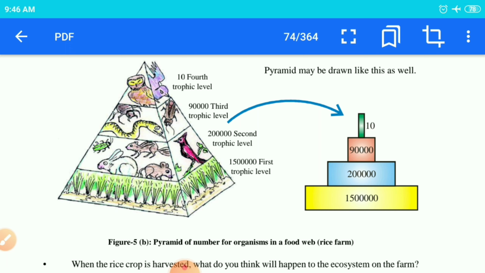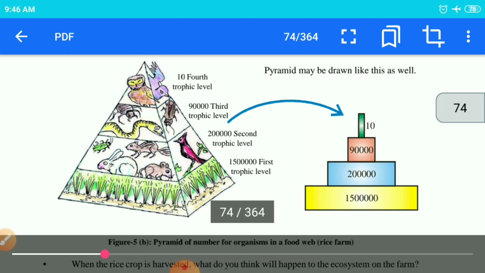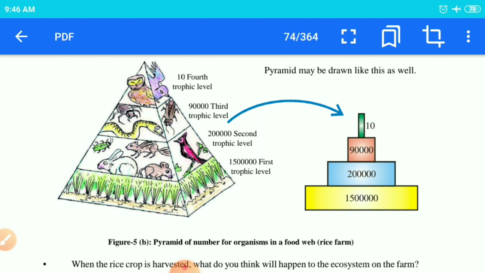Any of the organisms which can directly feed on that primary consumer will be included in your secondary consumer. So it will be our third trophic level. Then at the top you will have the fourth trophic level. It may be an eagle, hawk, owl, or kite. Any type of organism which can directly or indirectly feed on the dead as well as the living factors.